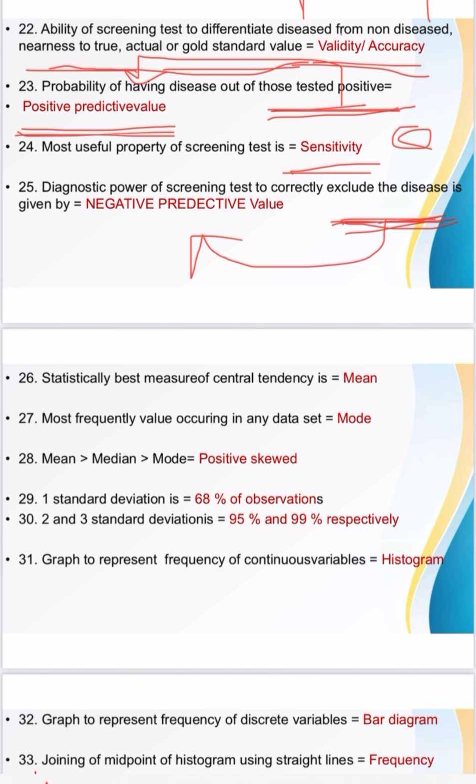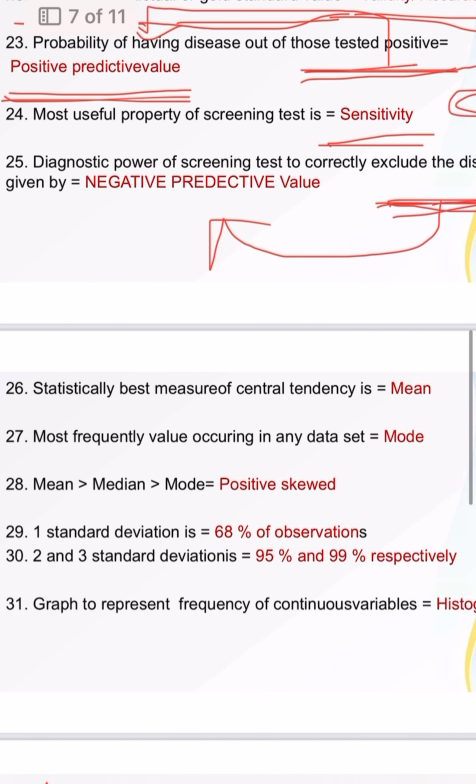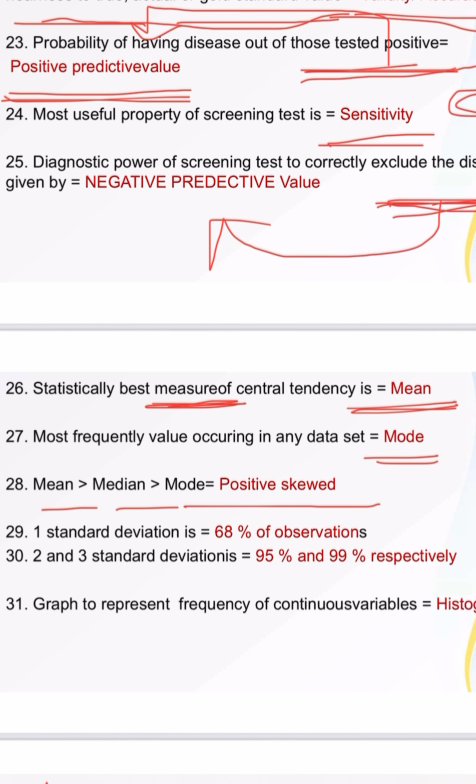Then statistically best measure of central tendency, it is mean. Most frequently occurring value in any data is mode. And statistically best measure is mean. Then if mean is greater than median, greater than mode, the data is positively skewed.